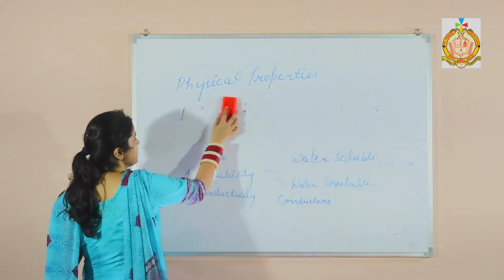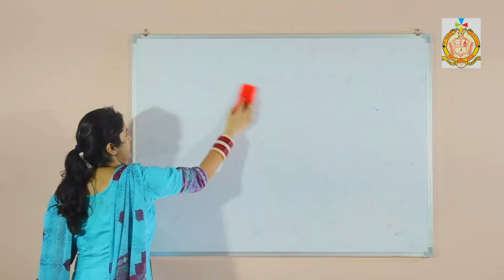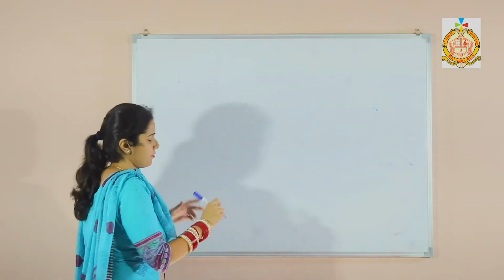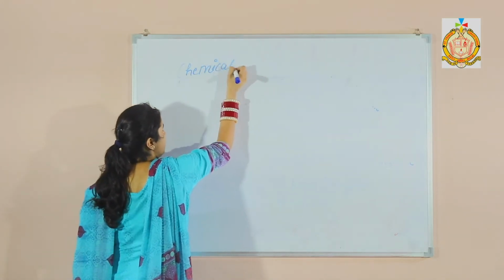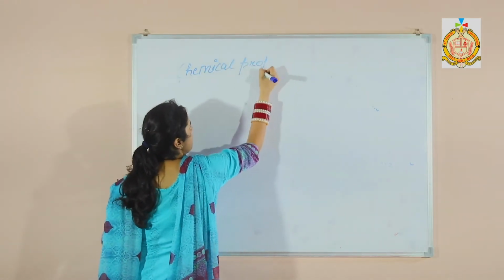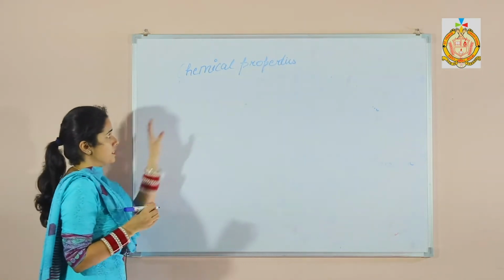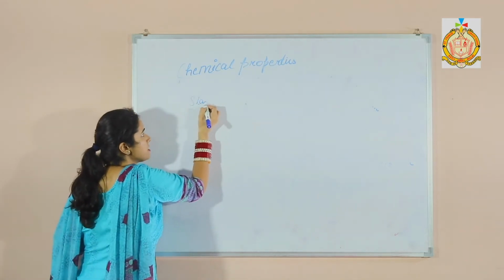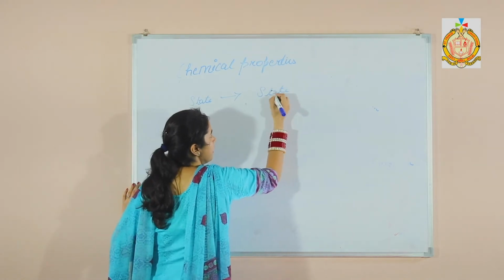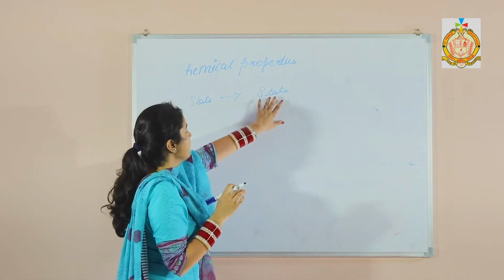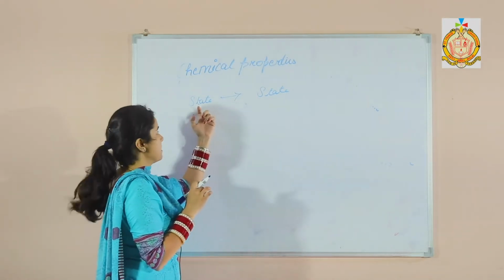Now the next one is the chemical properties. Chemical properties means when one state changes into another state, and this changed state has different properties from the earlier one.